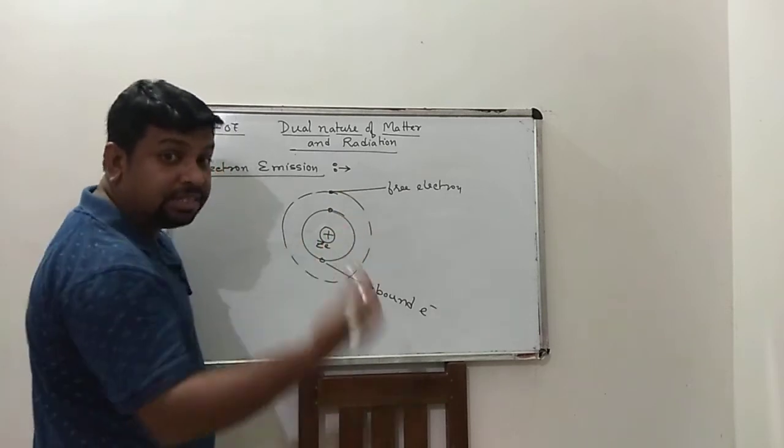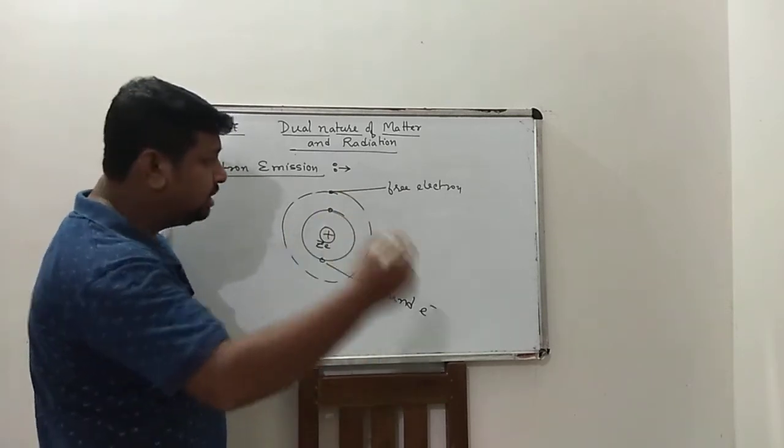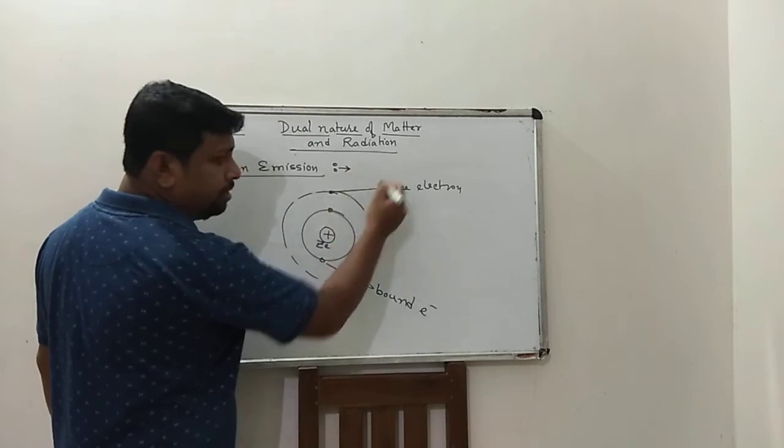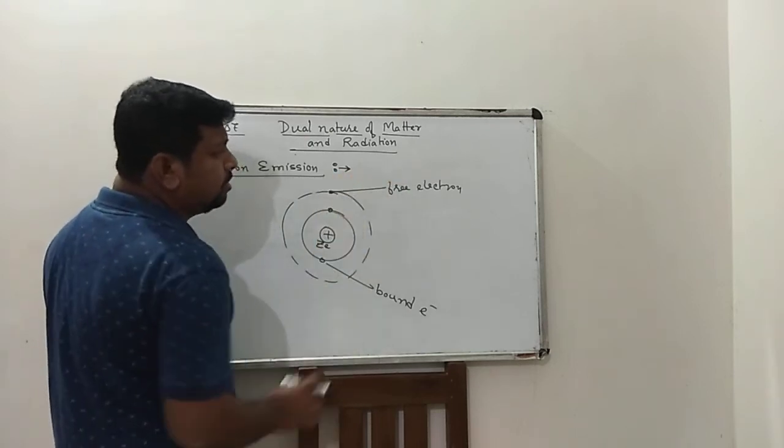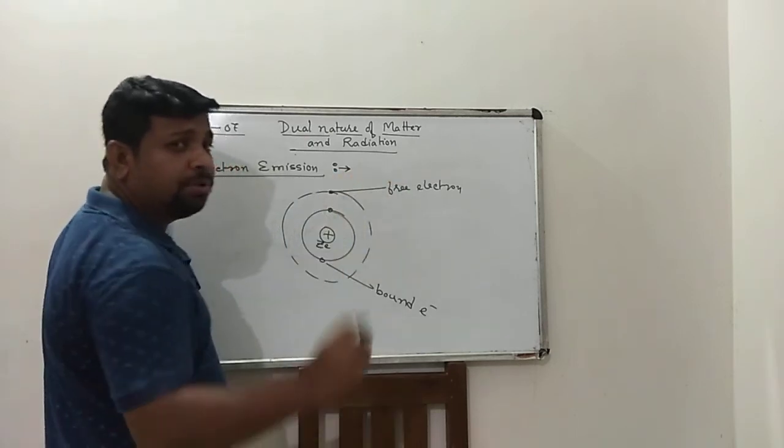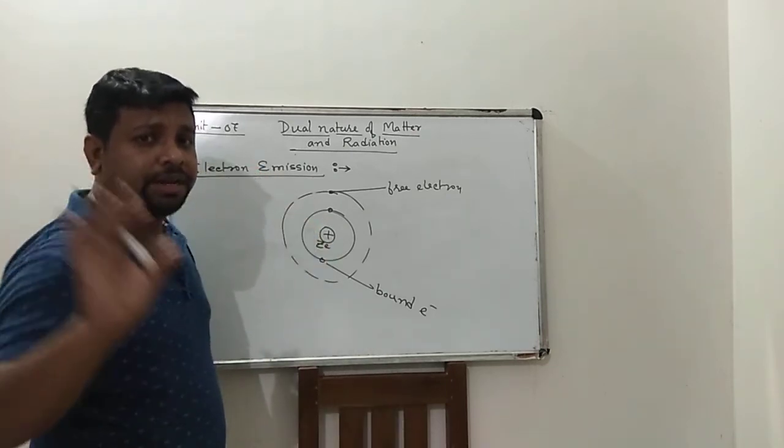this free electron has a tendency to move out of this orbit. These free electrons are responsible for the conduction of current.